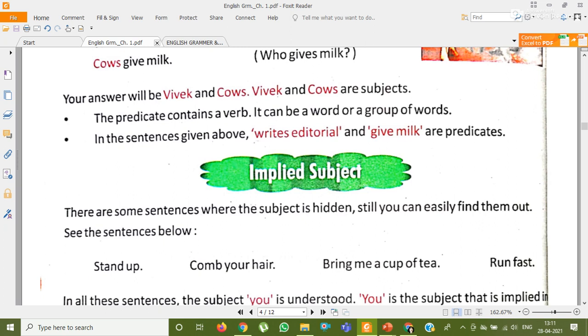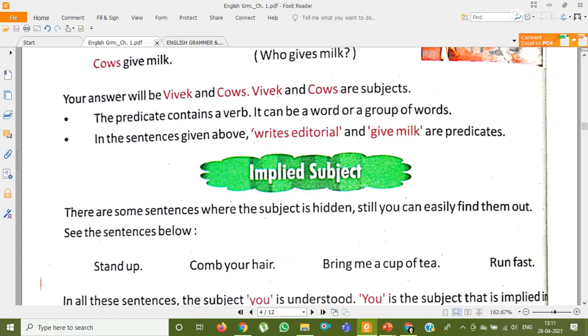Okay. So here you can see some sentences are given. Stand up, comb your hair, bring me a cup of tea, run fast. You see the first word of each sentence: stand, comb, bring, run. These are all verbs. They are beginning with action words. That means we are telling someone to do something.